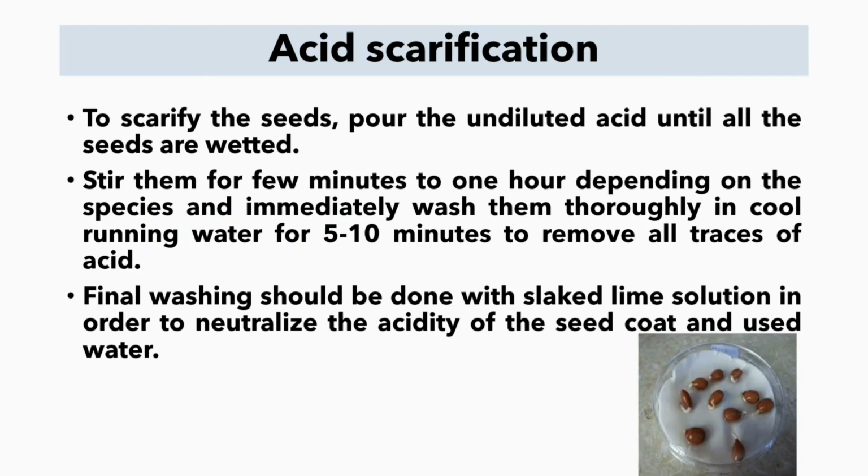Acid scarification. To scarify the seeds, pour the undiluted acid until all the seeds are covered. Stir them for a few minutes to 1 hour depending on the species and immediately wash them thoroughly in cold running water for 5 to 10 minutes to remove all the traces of acid. Finally, washing should be done with slaked lime solution in order to neutralize the acidity of the seed coat.